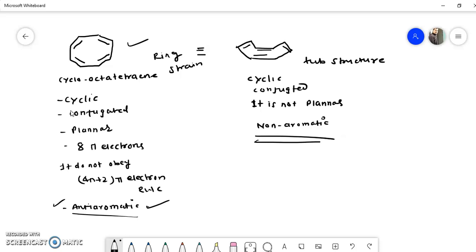So in this video we have seen the anti-aromaticity concept. Anti-aromatic compounds are cyclic, conjugated, planar, and they do not obey the Huckel rule of 4n plus 2 pi electrons, but they obey the 4n pi electron rule. Due to this, anti-aromatic compounds are highly unstable as compared to aromatic compounds and as compared to their open chain counterparts. So aromatic compounds are more stable, anti-aromatic compounds are less stable, and non-aromatic compounds are equally stable as compared to the corresponding open chain compounds having the same number of pi electrons. So this is the anti-aromaticity concept.